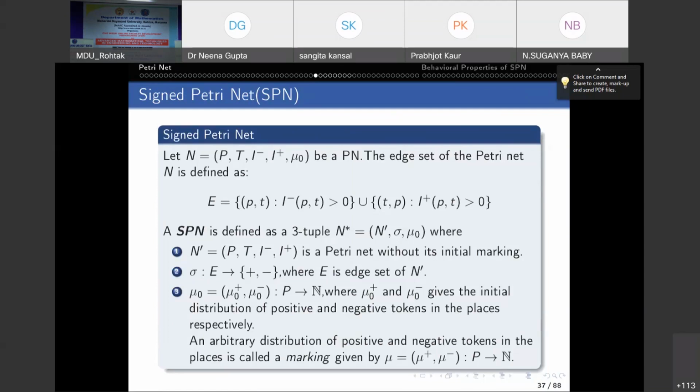In the field of graph theory, Harary introduced the signed graph. And many results on signed graphs have been given by many mathematicians and researchers. All this motivated us to combine Petri nets and signed graphs and introduce the concept of the signed Petri net. Myself and my research scholar worked on this, using the signed graph and Petri net. So I'll first define the signed Petri net.